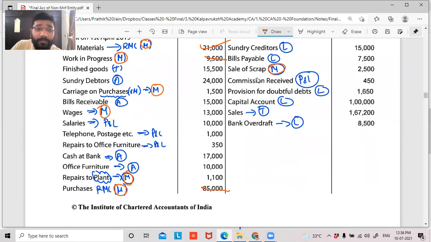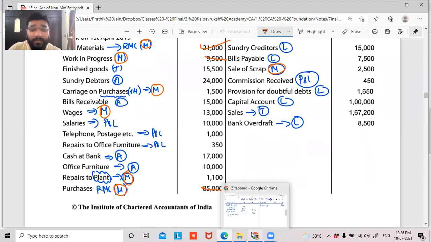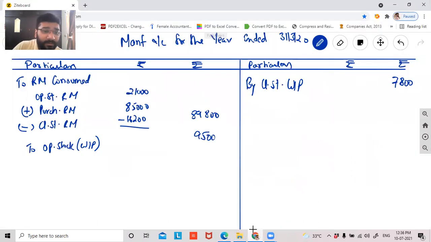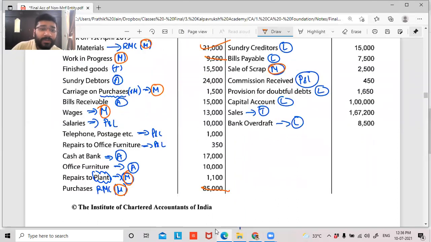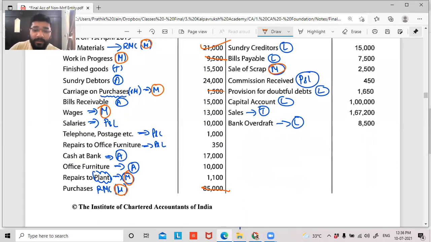Coming down, carriage on purchase, guys. Carriage on purchase, 1,500. So indirect expenses. So to carriage on purchase of raw material is how much? 1,500.